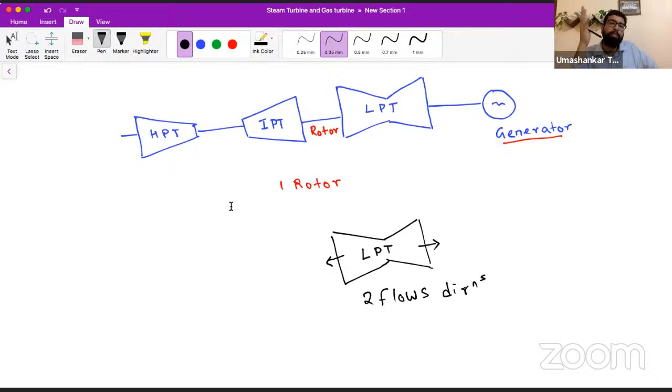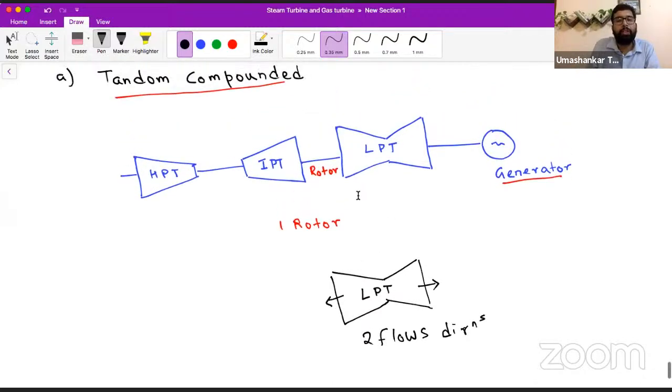If we have to represent five flows, we will use two double flow low pressure turbines and one single flow low pressure turbine. And this is how we give a specification to the turbines. So TC represents tandem compounded. The first two letters represent the compounding, either tandem compounded or cross compounded.